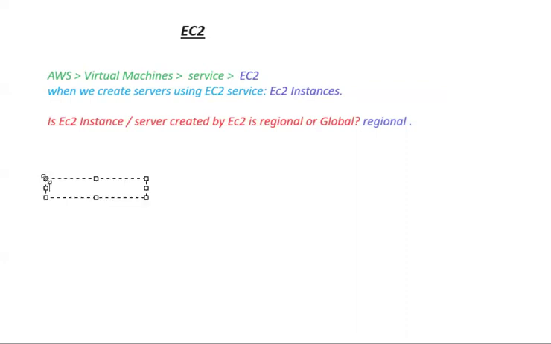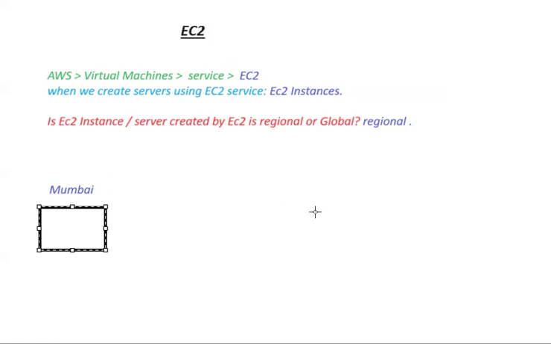No, right? Let's say I created one EC2 instance in Mumbai.